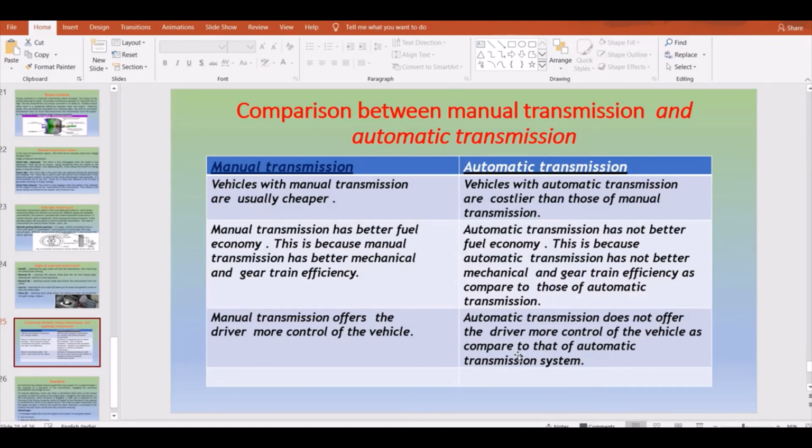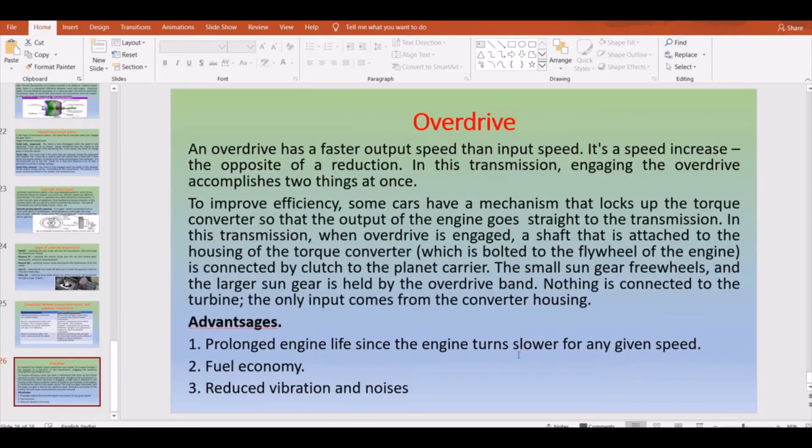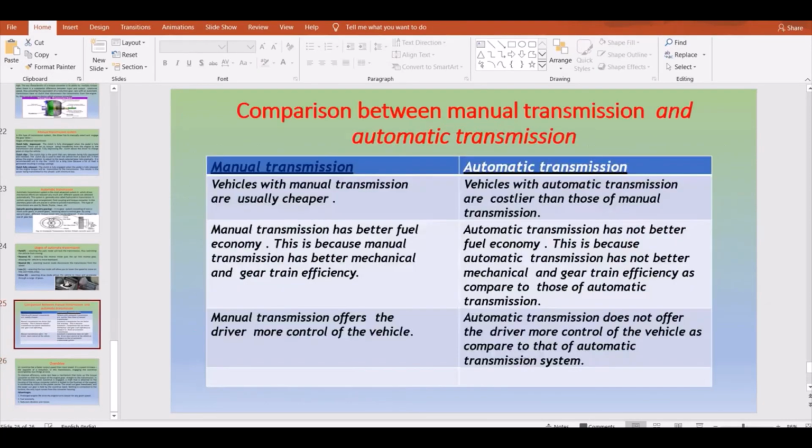You have low fuel economy compared with the manual one, and you have more control in a manual transmission. Suppose you want to increase your speed by varying your torque when you are overtaking a vehicle. You can have more of that control in a manual transmission than in an automatic transmission. In an automatic transmission, there will be a time lag or a gap in between to continuously transfer your power. Okay, so that is about manual and automatic transmission.